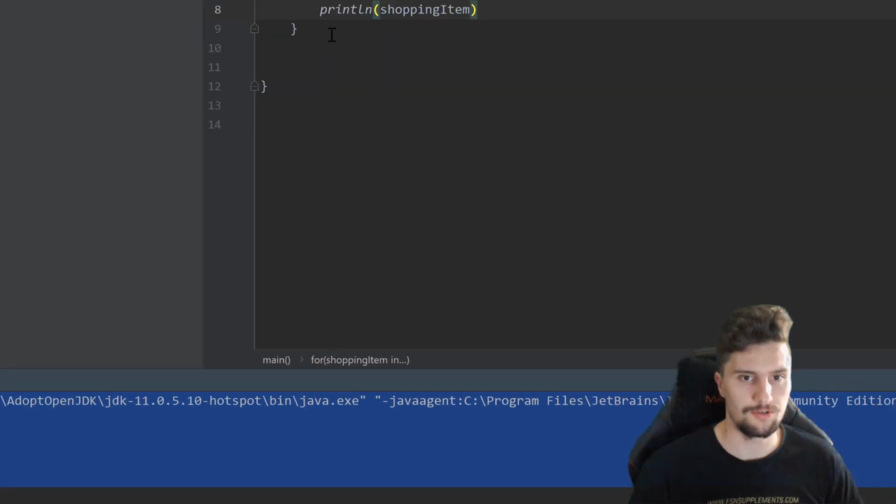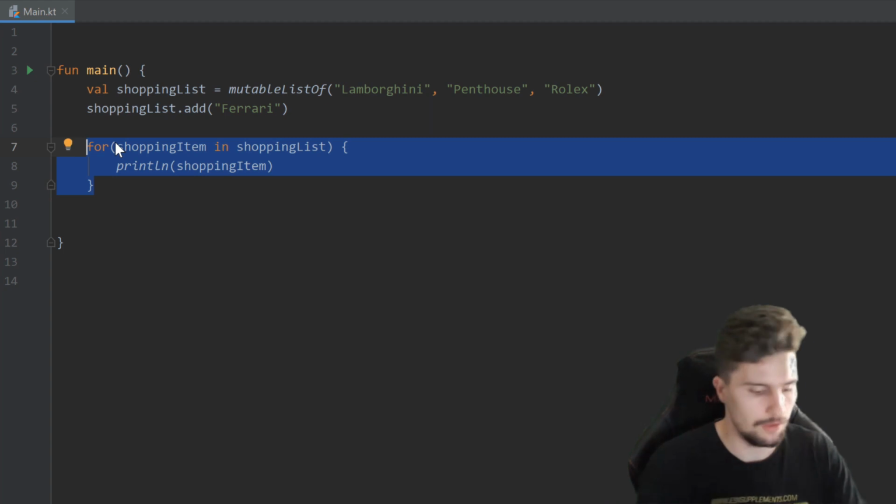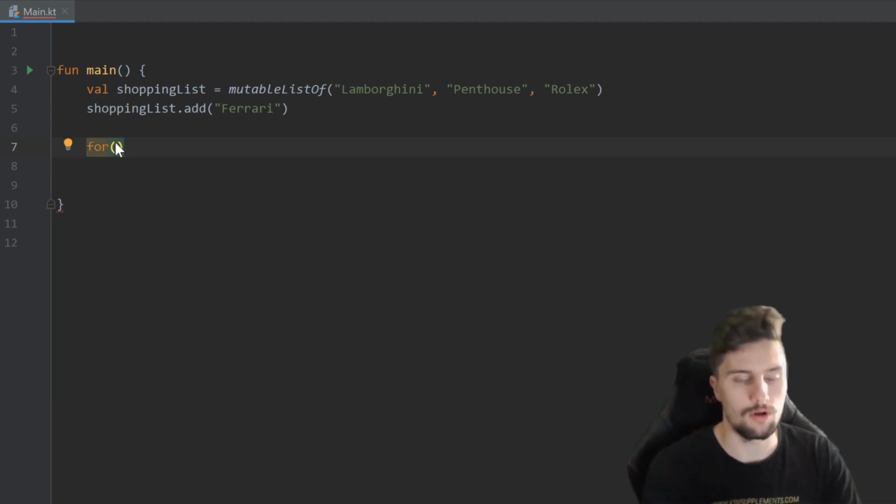And there's also another feature we can use with for loops. So let's remove that for loop again. We could loop over a so-called range. So that is just a range of numbers or of letters or whatever you want. So for example, i, which is usually a name for counter variables in programming, for i in, and now we can specify a range of numbers. So for example, from 1 to 100.